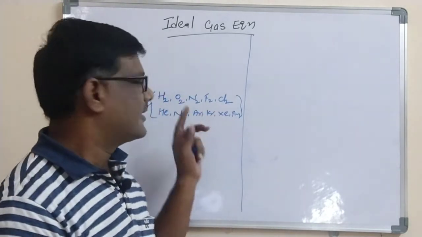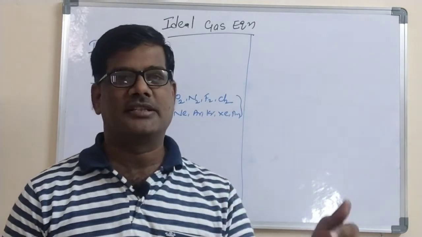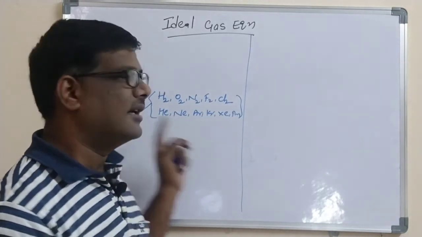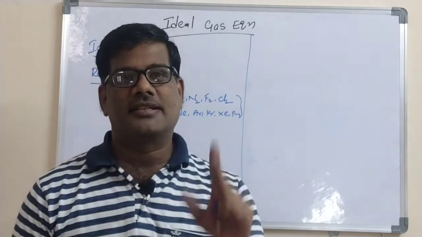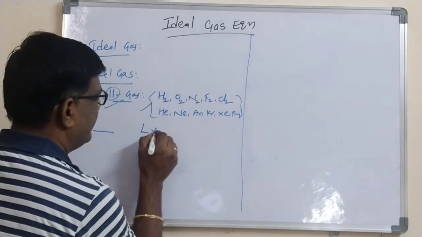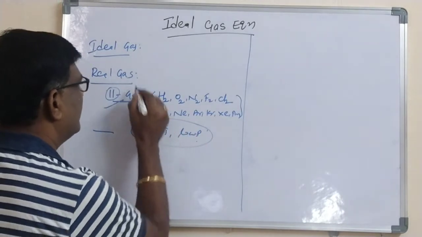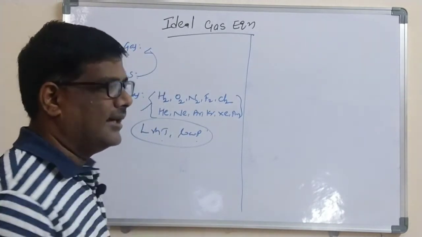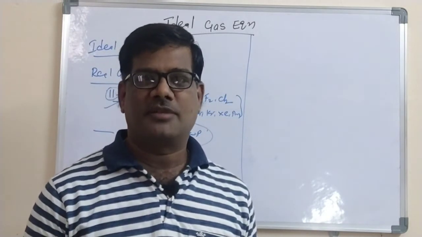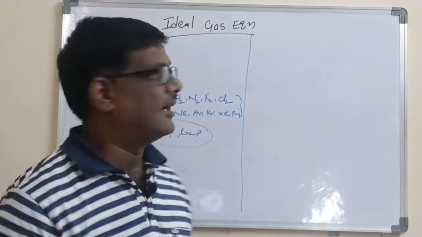All these gases do not obey Boyle's law, Charles law, Avogadro law at all temperature and pressure. That's why there is no example for the ideal gases. All the 11 gases we have are real gases only. But one condition is there: at high temperature and low pressure, real gases behave as ideal gases. This is the concept you are having.